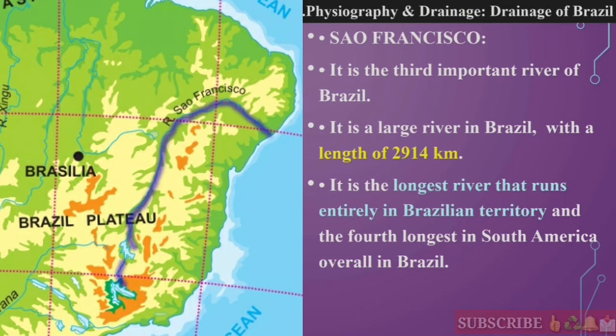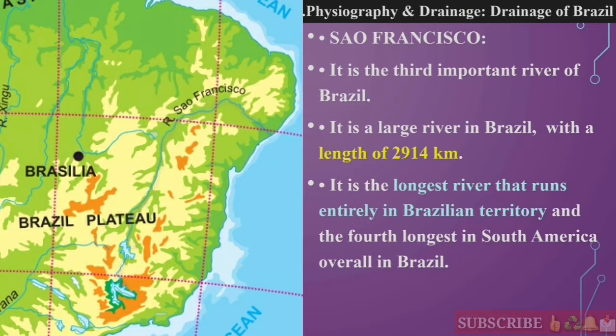Students, this is one of the characteristics of the São Francisco, that it is the longest river and as well it runs entirely in Brazilian territory. Okay students, because here we can see the Amazon river flows across Peru. Okay, the source of the Amazon river is in Peru, at the foothill of the Andes mountains we can say.